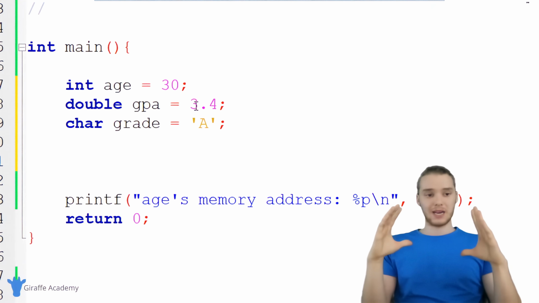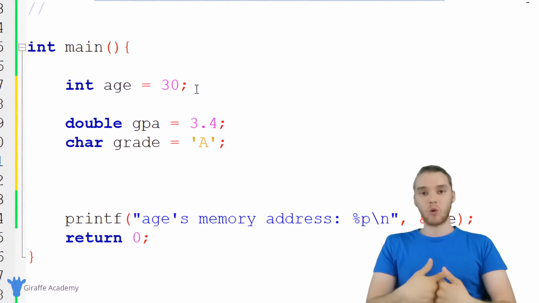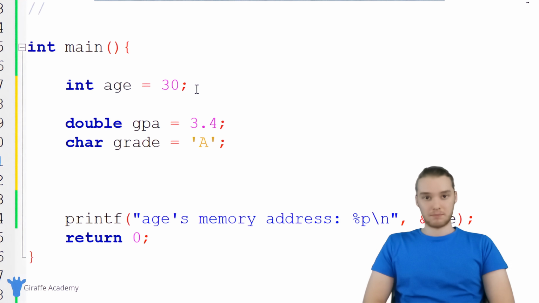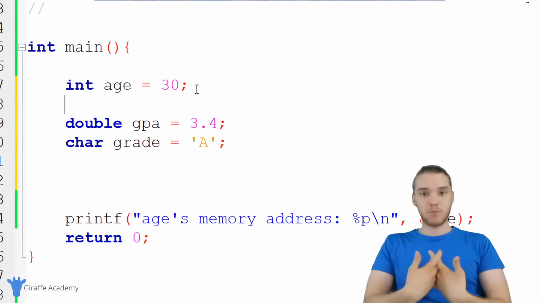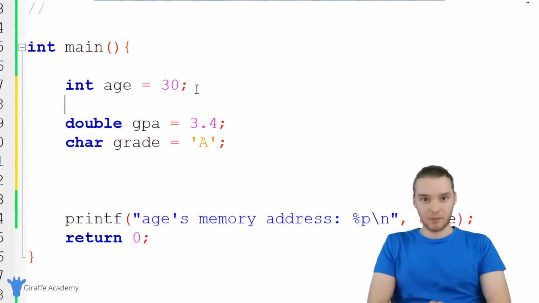At least I don't know any meaningful memory addresses. So when I create a pointer variable, what I want to do is store the memory address of a variable that's already in our program. When I'm creating a pointer variable, inside of it I'm going to store the memory address of another variable inside of our program.